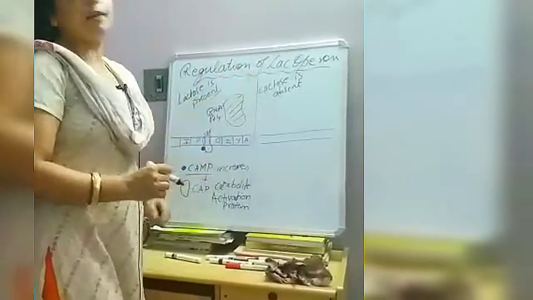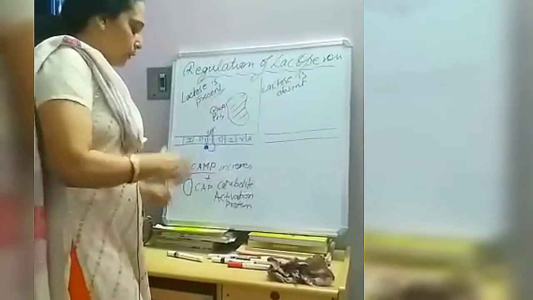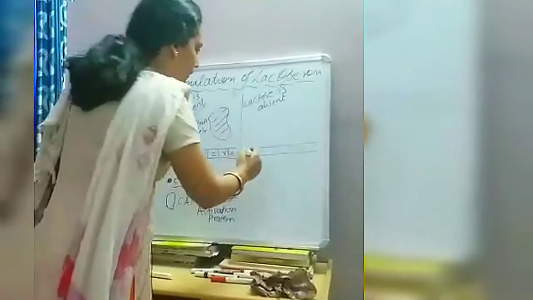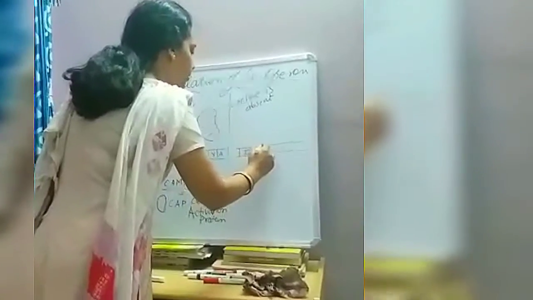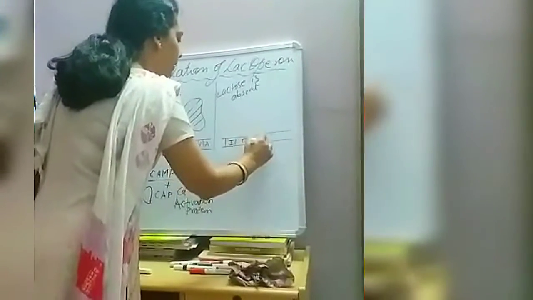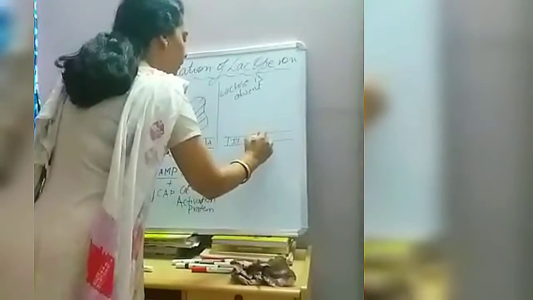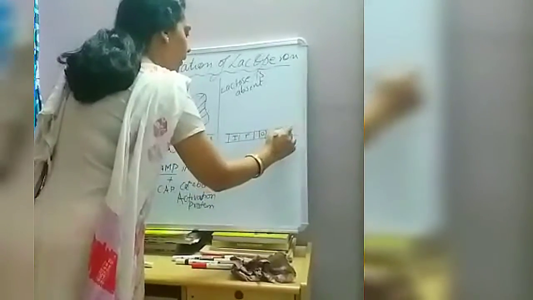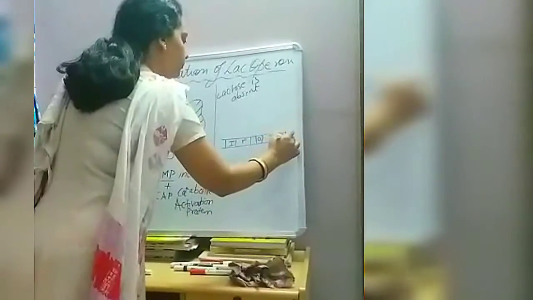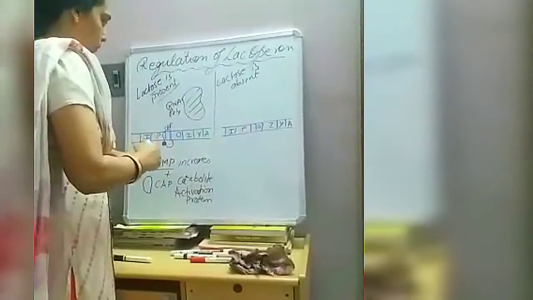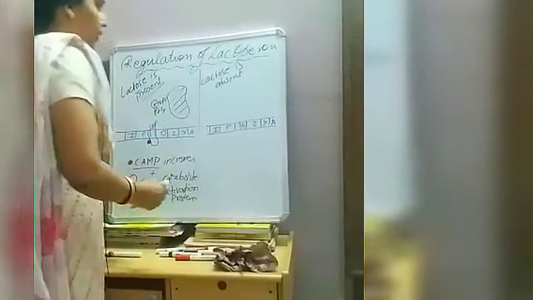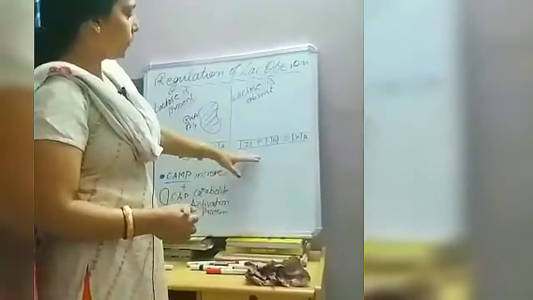Now what happens if lactose is absent? The scenario will be a little different. Again the I gene, that is the inhibitory gene, the promoter site, the operator site, the CAP site, and the three genes. Since lactose is absent, what will happen?